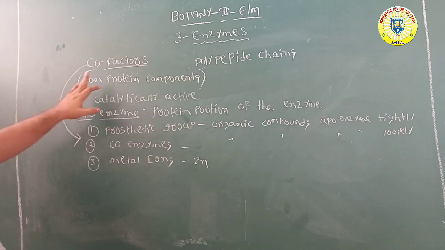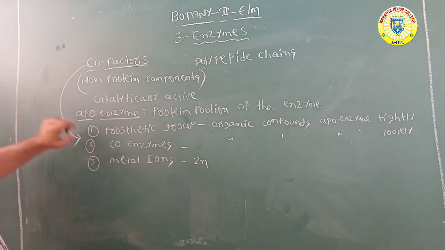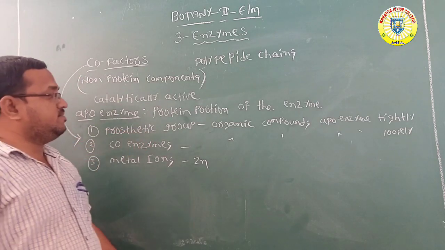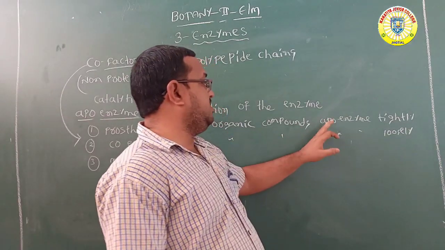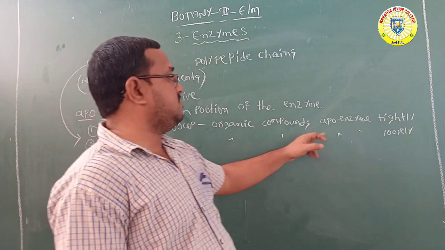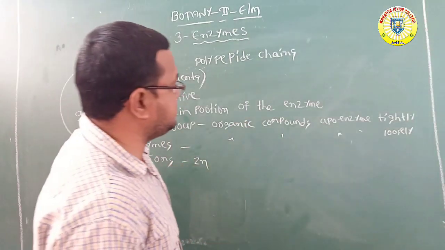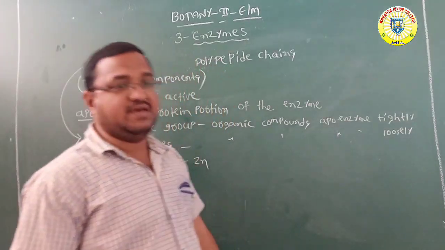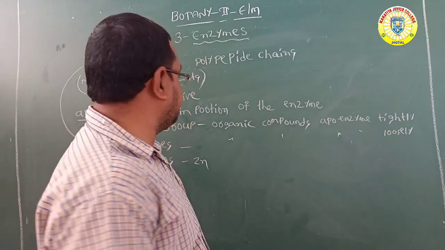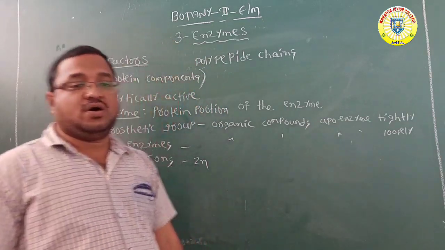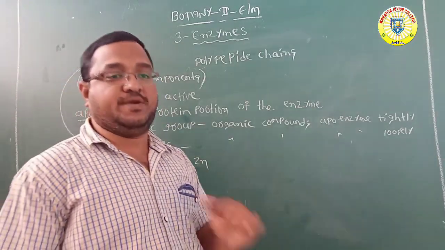What is apoenzyme? The protein portion of the enzyme is called apoenzyme. Cofactors are mainly three types. Prosthetic groups are organic compounds which bind to the apoenzyme tightly. Coenzymes are also organic compounds which bind to the apoenzyme loosely, and this association is only temporary, at the time of the catalytic process only.